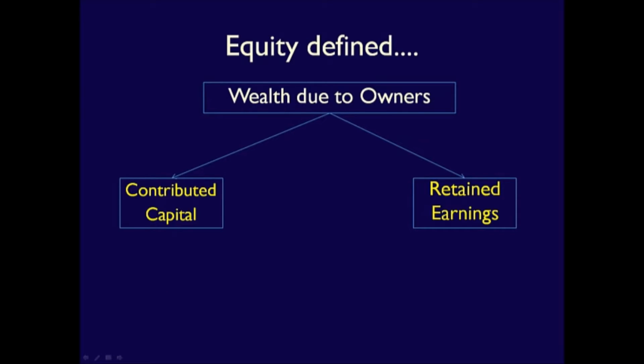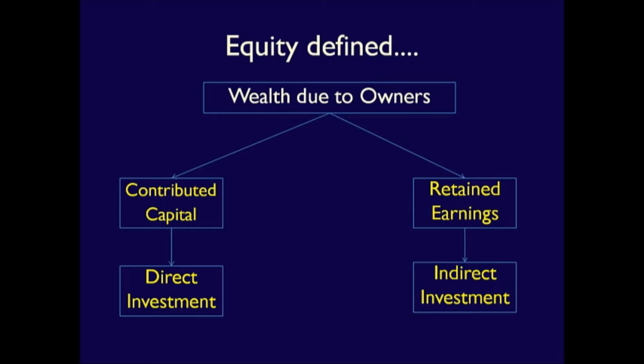Just to expand on the two items that make up equity, contributed capital is the direct investment by the owners. That means that the owners chose to contribute cash, goods, or services directly to the business. Next, the indirect investment called retained earnings. Retained earnings is increased by the net income and decreased by dividends paid out to the owners, as well as losses from the income statement. Retained earnings is the profit that is kept in the business to help them grow in the future.